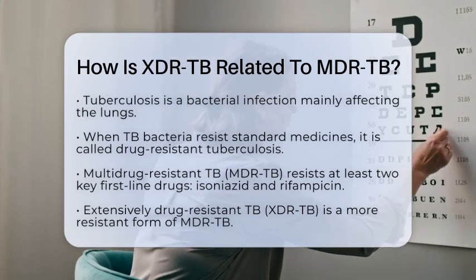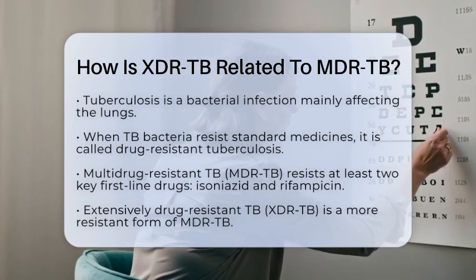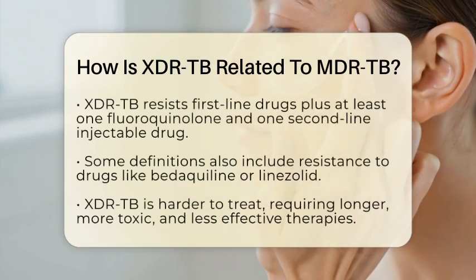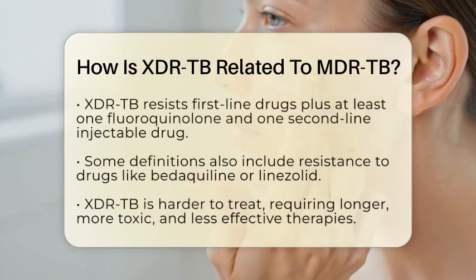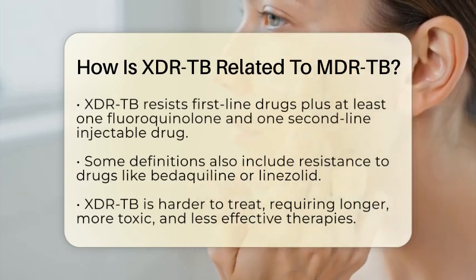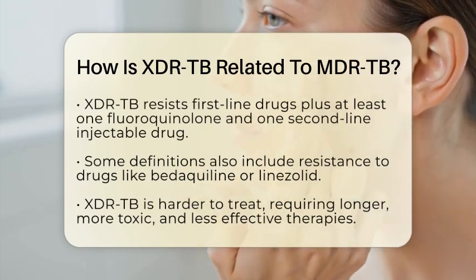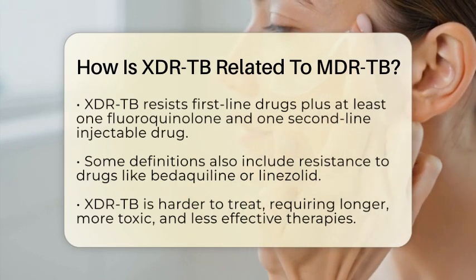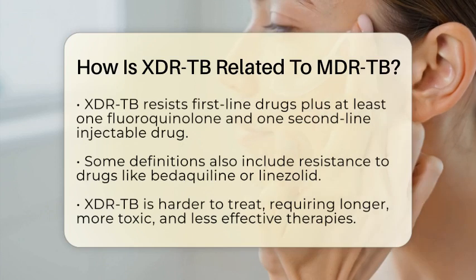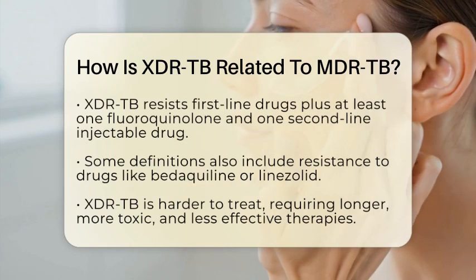XDR-TB is a subset of MDR-TB, meaning all cases of XDR-TB are also MDR-TB, but not all MDR-TB cases are XDR-TB. The key difference is that XDR-TB bacteria resist not only the first-line drugs but also at least one fluoroquinolone, which is a second-line antibiotic, and at least one of the three main second-line injectable drugs, like capreomycin, kanamycin, or amikacin. Some definitions also include resistance to other important drugs like bedaquiline or linezolid.